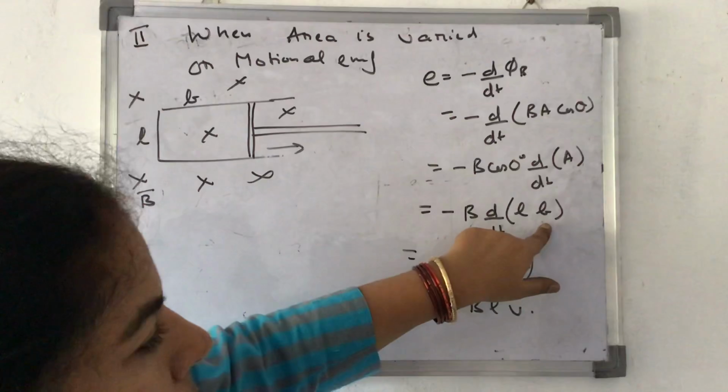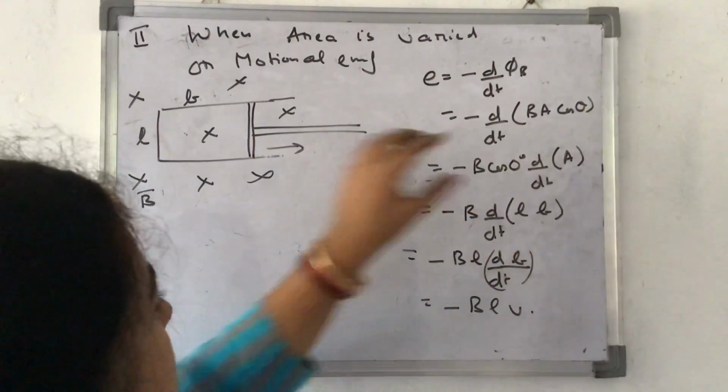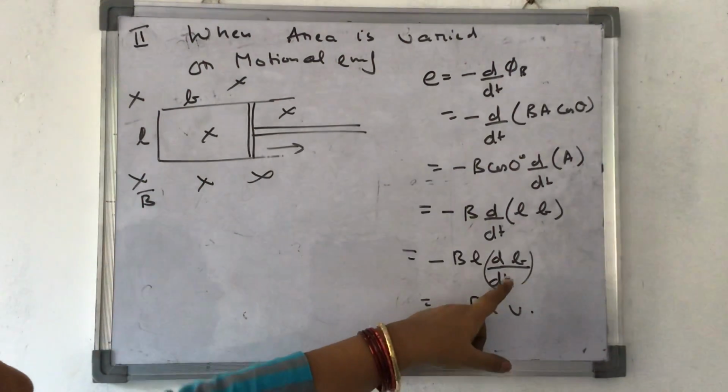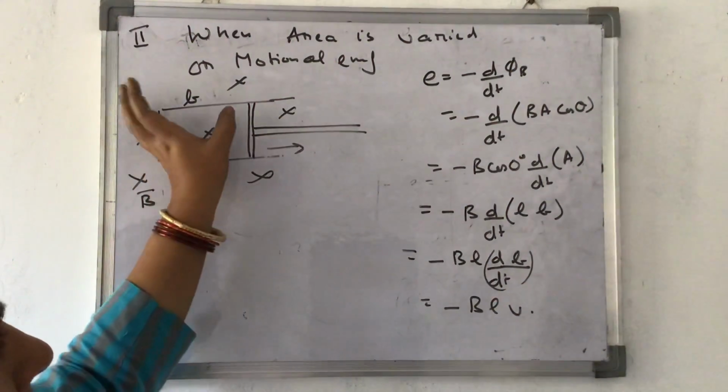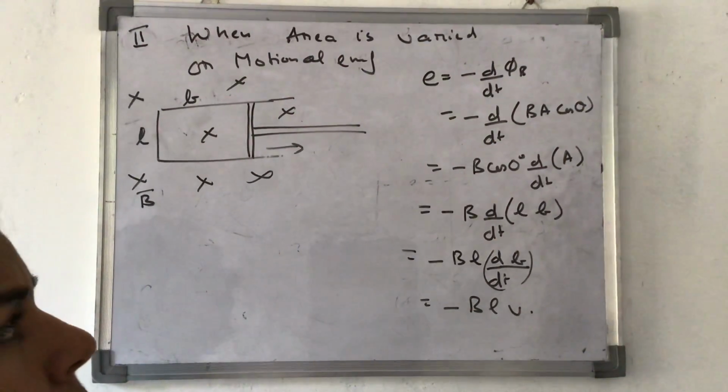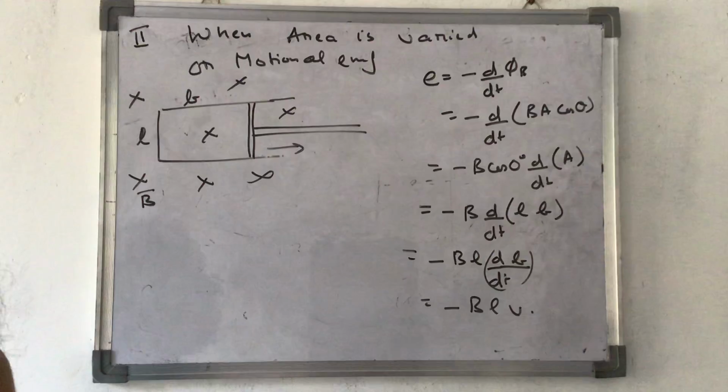Now I come to b. L into b, area of this frame is L into b. In this L is constant, b is variable, so it becomes db by dt. What is db by dt? The velocity with which you are changing this, so it becomes minus BLv. This is also the formula for motional EMF.